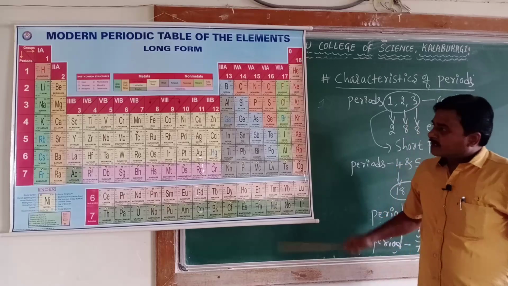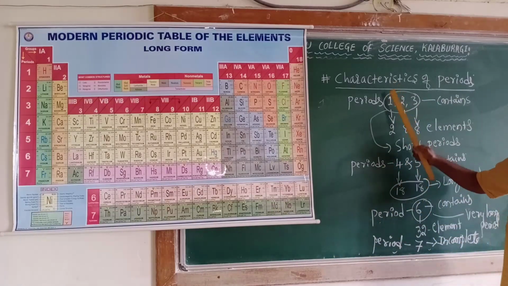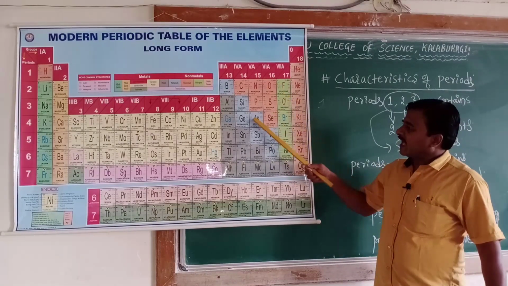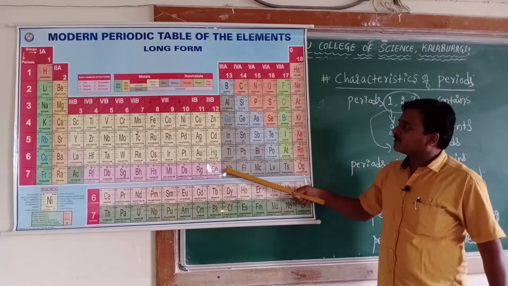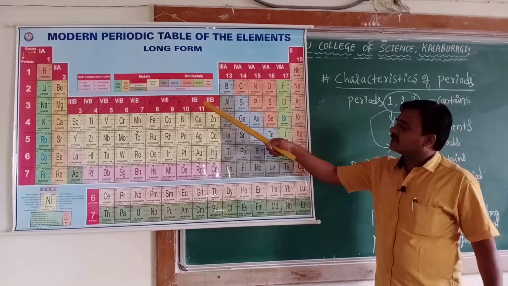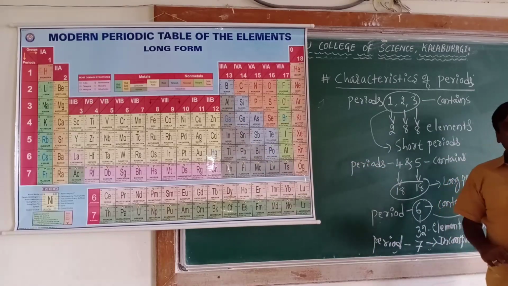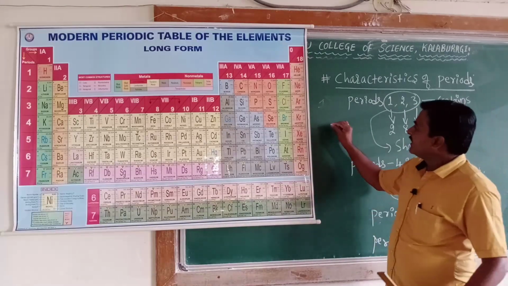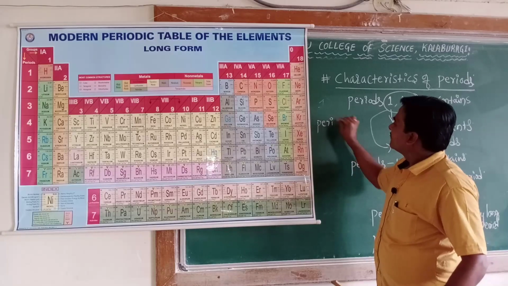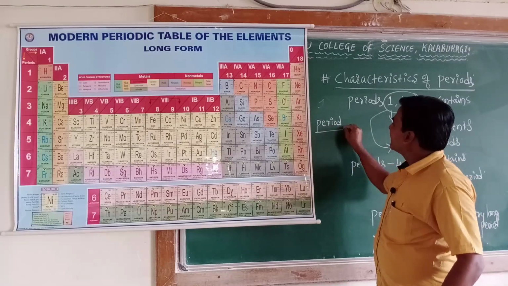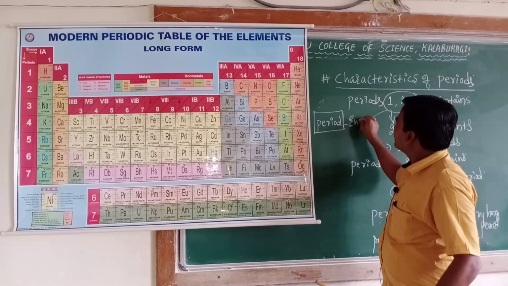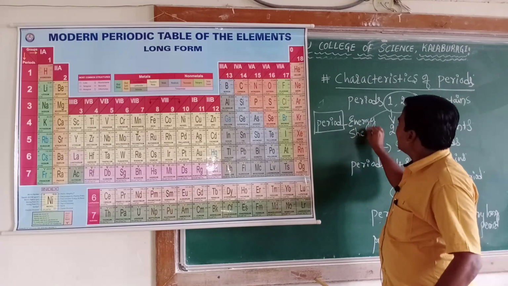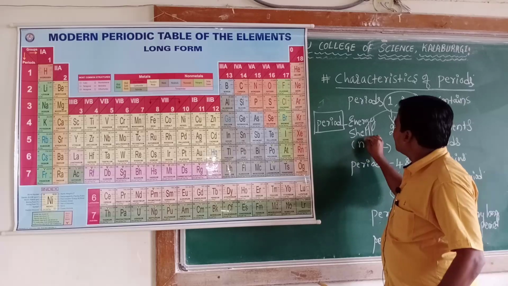Coming to the number of elements, why does it differ? Why does period 1 contain 2 elements, and why do periods 4 and 5 contain a different number of elements? Remember, the period number indicates the principal energy shell, which is indicated by n.